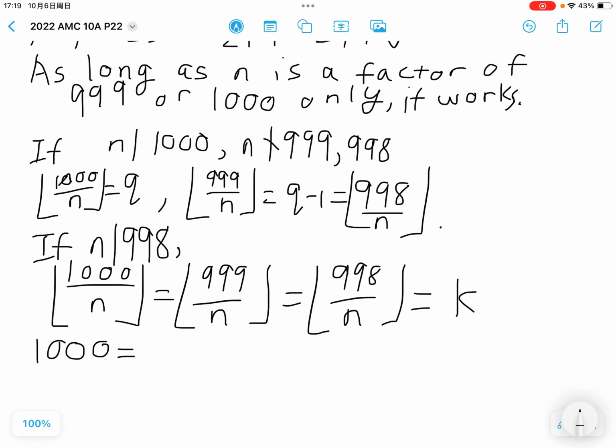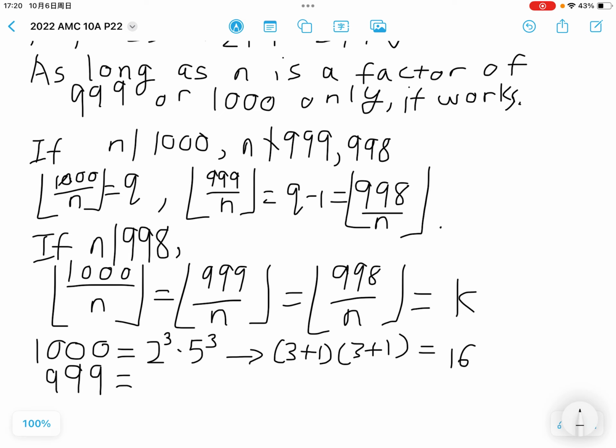The factorization of 1000 is 2 to the power of 3 times 5 to the power of 3. How many factors are there? The number of factors is 3 plus 1 times 3 plus 1, the exponents plus 1 multiplied together, which is 16. How many factors are there for 999?